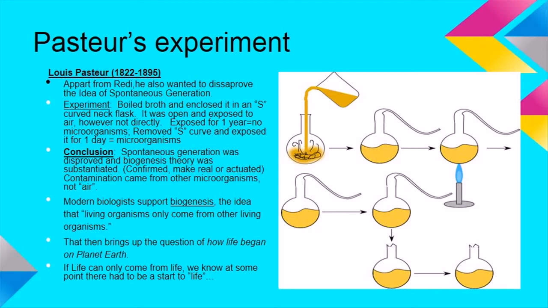Conclusion: spontaneous generation was disproved and the biogenesis theory was substantiated. It confirmed that contamination came from other microorganisms, not air. Modern biologists support biogenesis, the idea that living organisms only come from other living organisms. That then brings up the question of how life began on planet Earth. If life can only come from life, we know at some point there had to be a start to life.